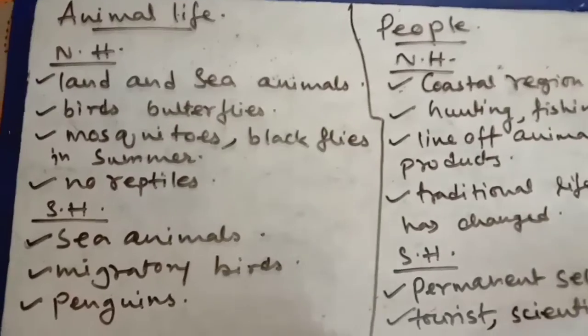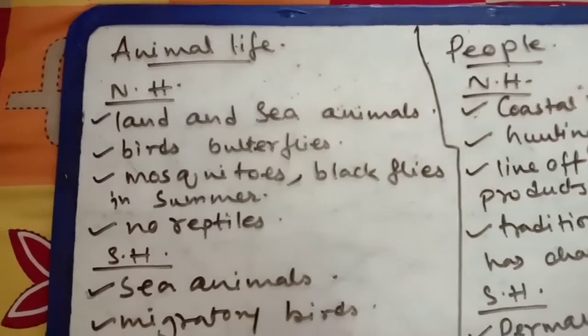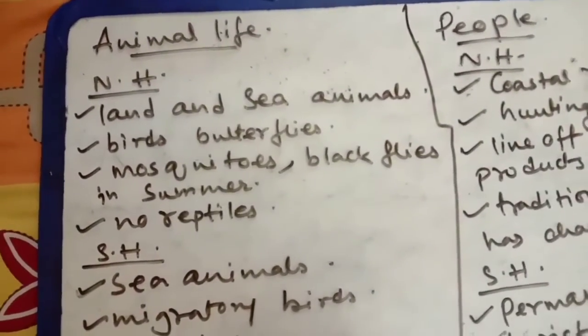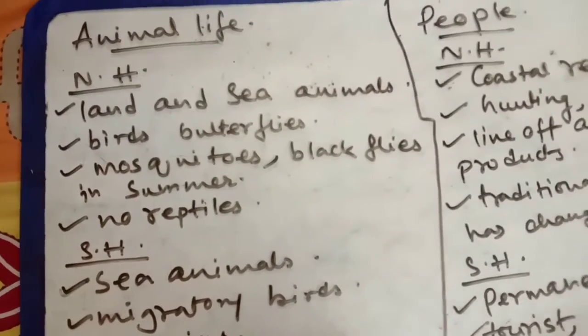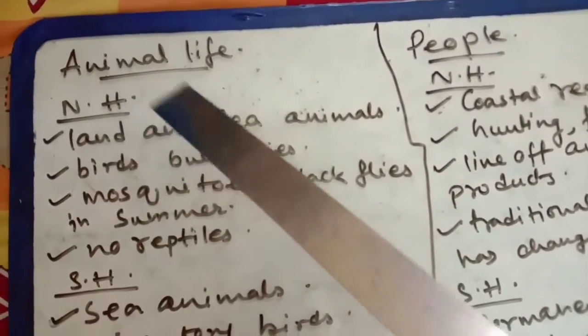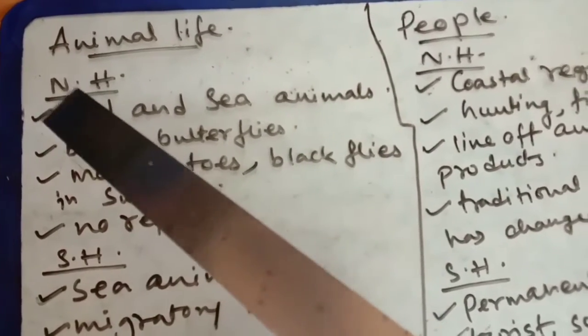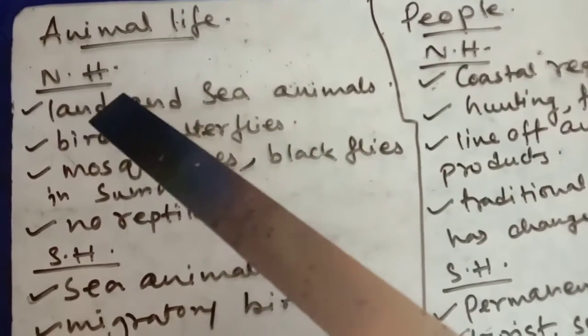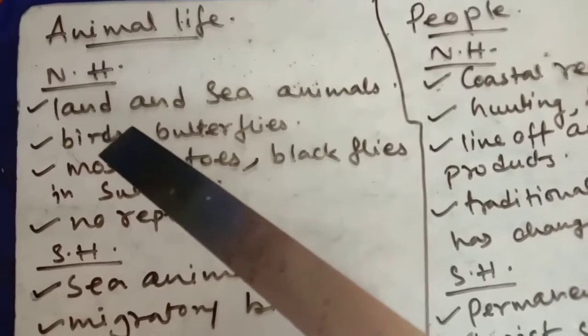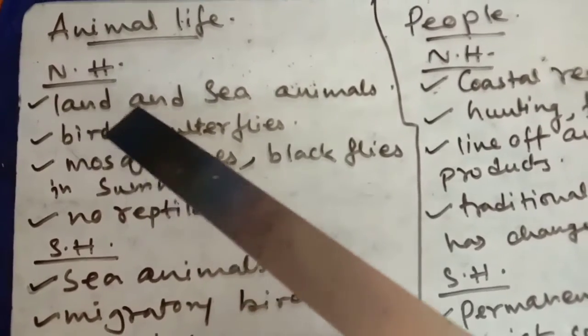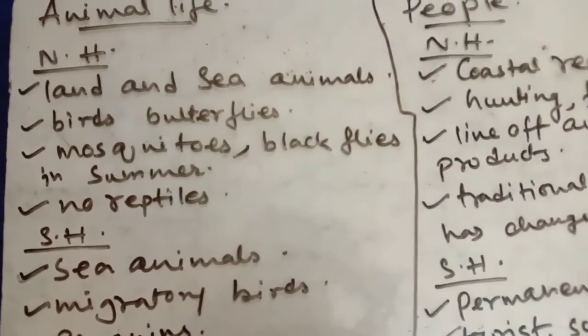Now in this video I am going to start with the animal life of the frigid zone. Here you can see I have written some points of the animal life. Here N and H means the northern hemisphere. So in the northern hemisphere, the first point I have written is land and sea animals.